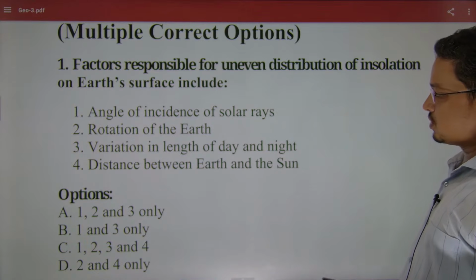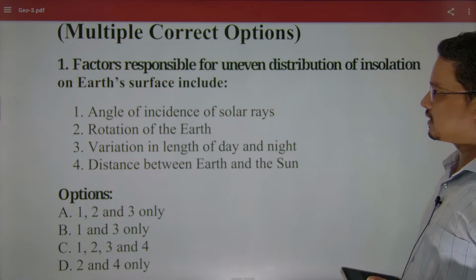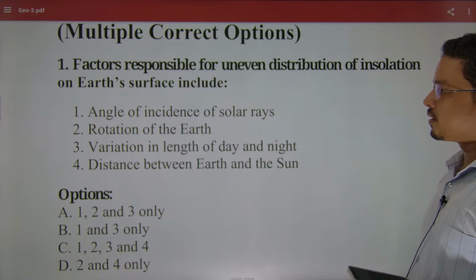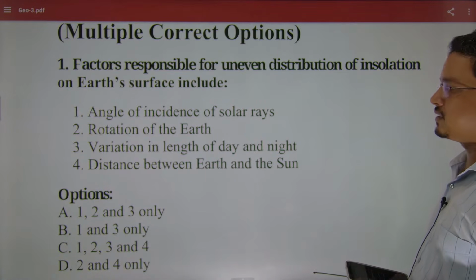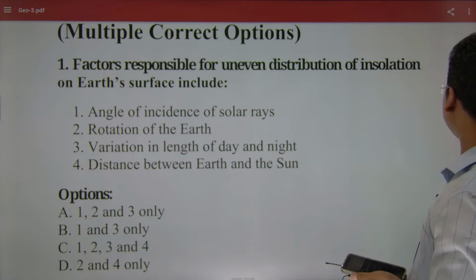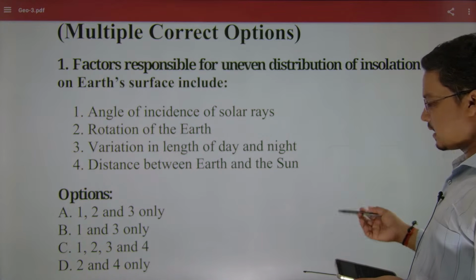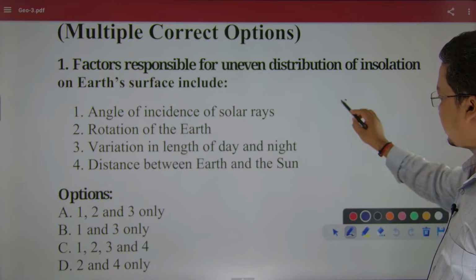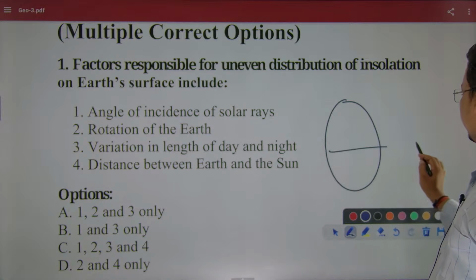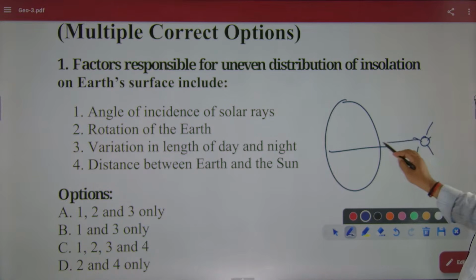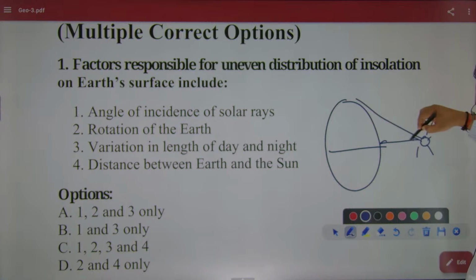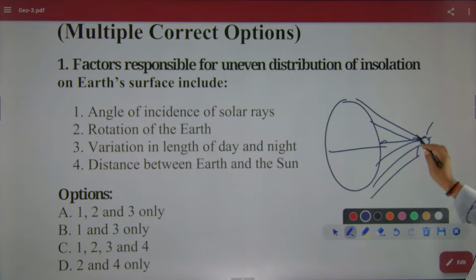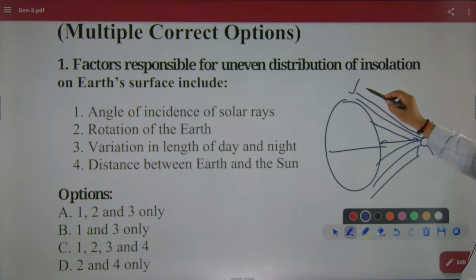If we say the majority of questions say C, then the factors responsible include the angle of incidence. This is very important, because if I discuss it, it will take time. For example, this is the earth surface; here the sun rays will be almost perpendicular, and near the poles they will be slanting like this, and because of that there is more reflection, that means more albedo.